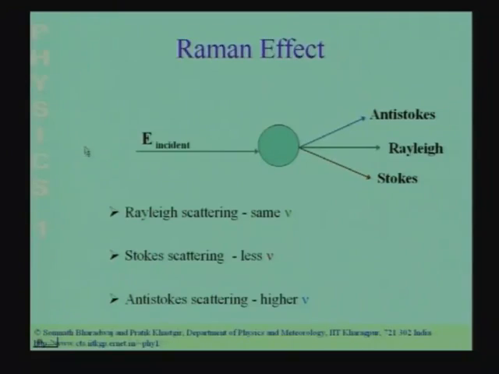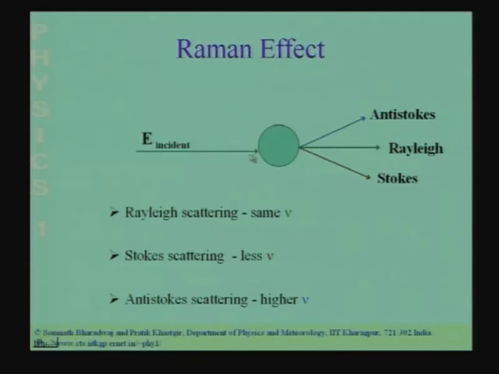What Raman noticed was as follows: if you shine light of high intensity, so for the Raman effect you require light with high intensity, on a liquid, on most liquids you will find this effect.